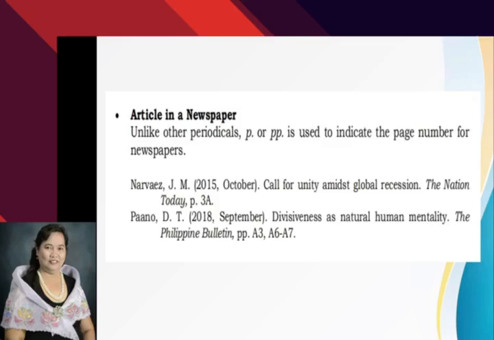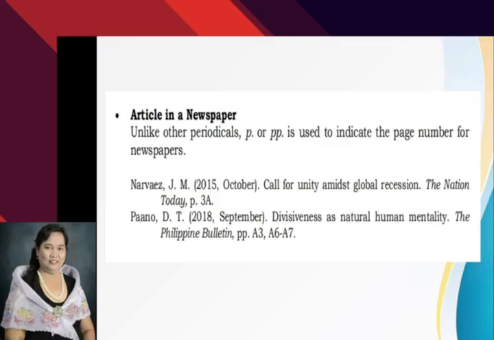Another example, Paano, D. T., 2018, September, close parenthesis, period. Divisiveness as a natural human mentality, title of the article. The Philippine Bulletin, that is the name of the newspaper, capitalize T, P, and B. Then, because you have here more than one page, pp.